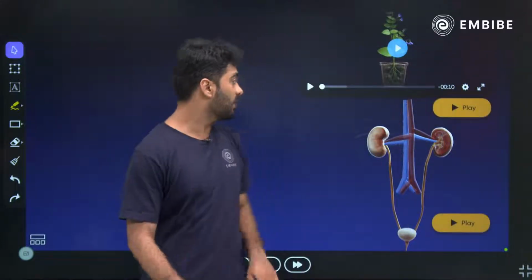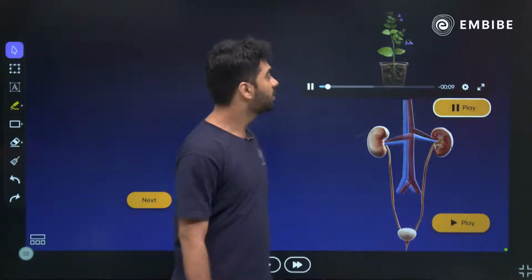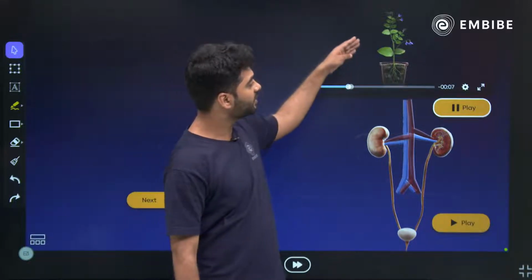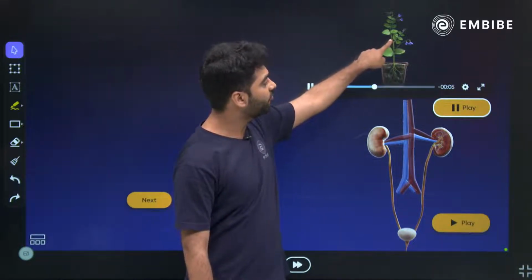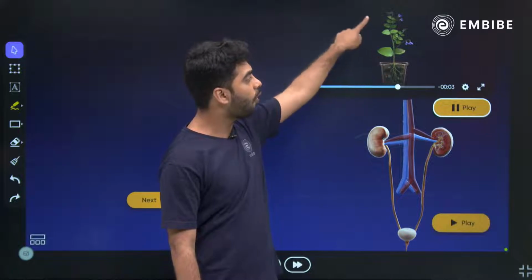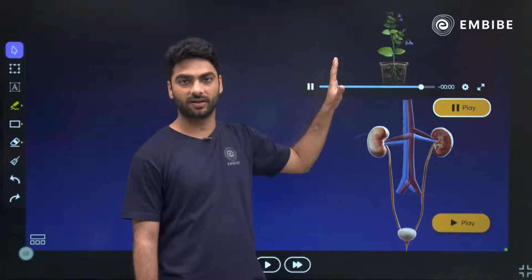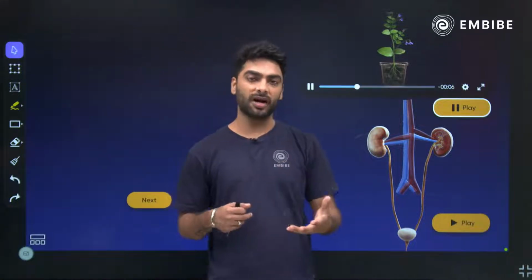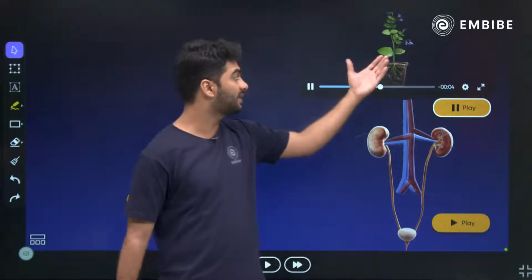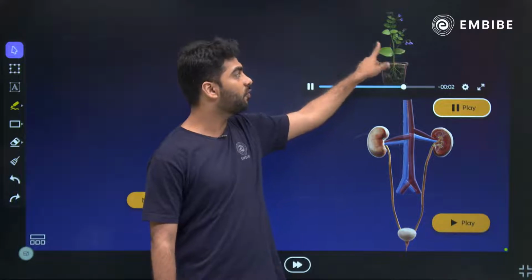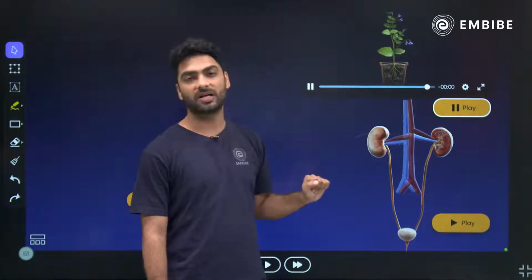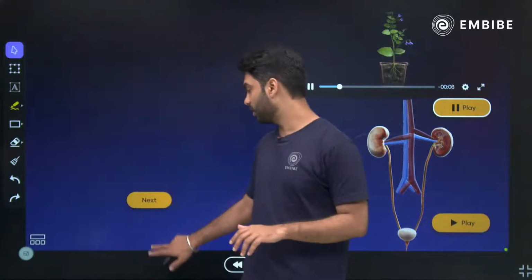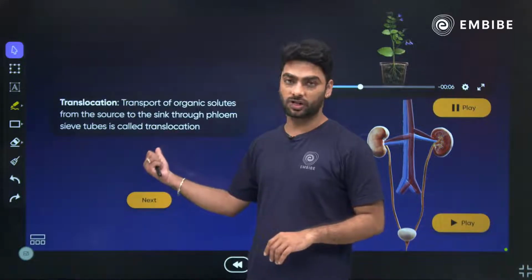Next one, let's see what we have. Here you can see the leaves are preparing food and the food is being sent to all the parts of the plant, right? So where is food prepared? Food is prepared in the kitchen of the plant or the food factories of the plant, that is the leaves. You can see that they are preparing the food and sending it to all the parts of the plant. And this is nothing but your process of translocation.